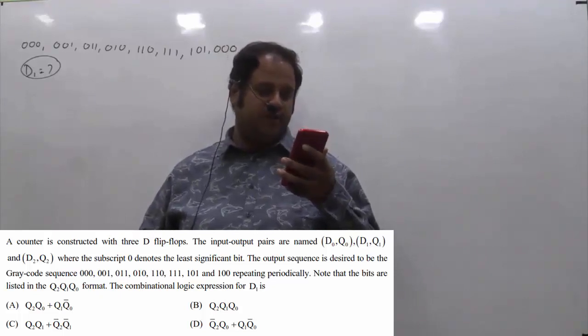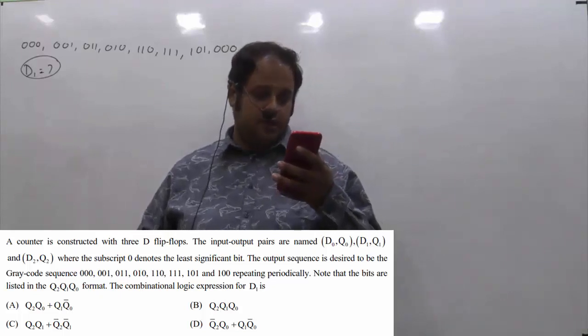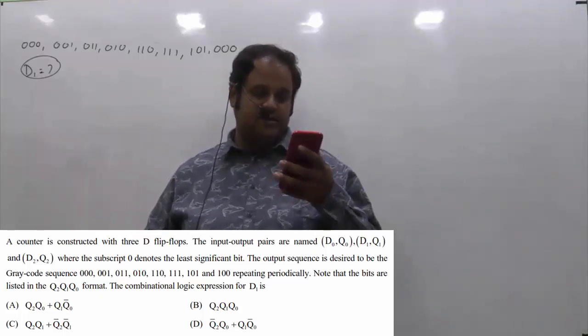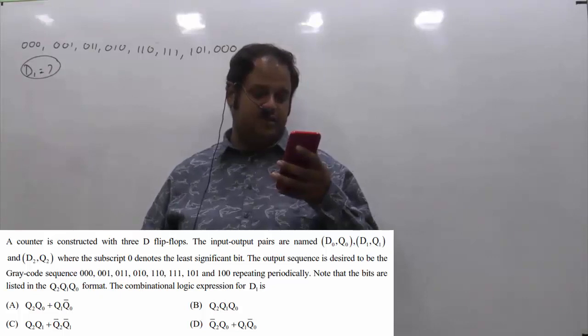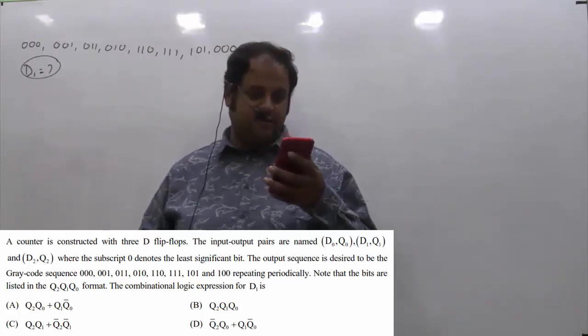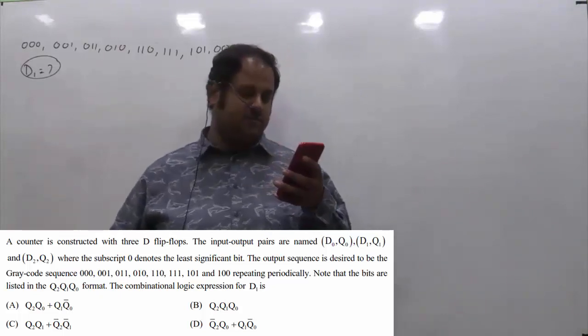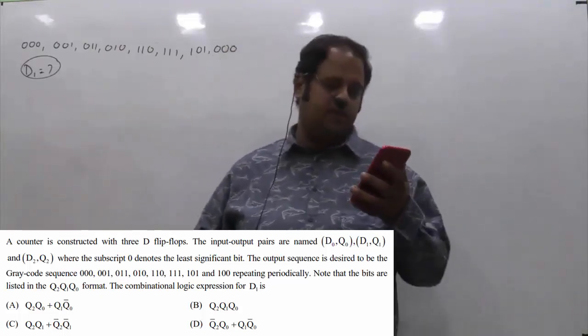The input-output pairs are named like D0 Q0, D1 Q1 and D2 Q2, where subscript 0 denotes the least significant bit. The output sequence is desired to be the gray code sequence which is given. Note that the bits are listed in Q2, Q1, Q0 format. The combinational logic for D1 is which of the following options?